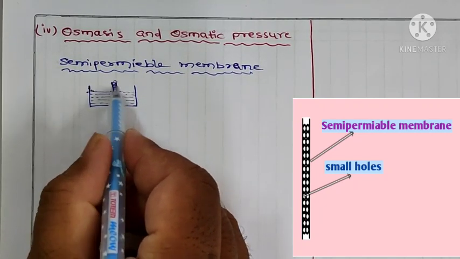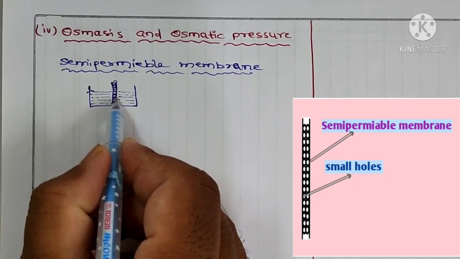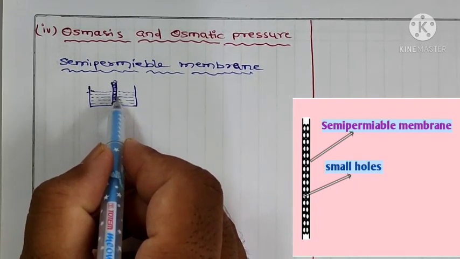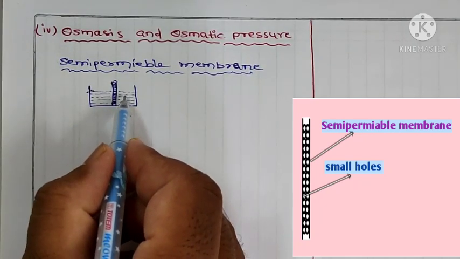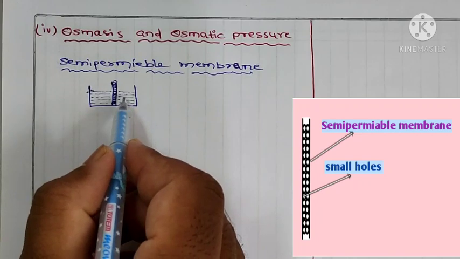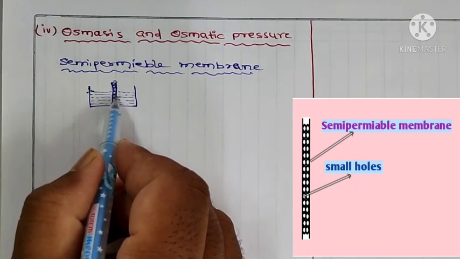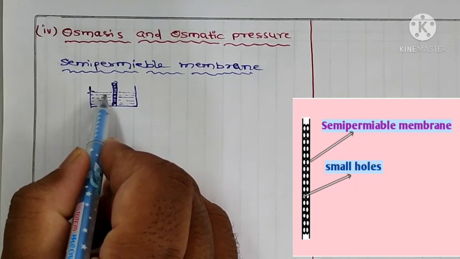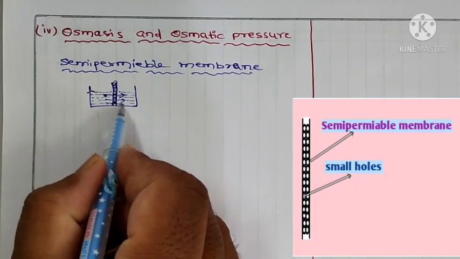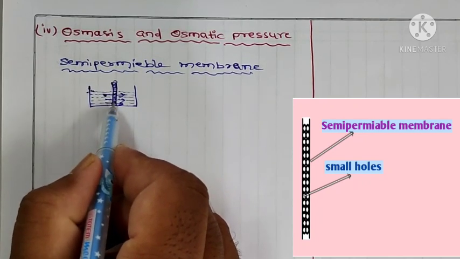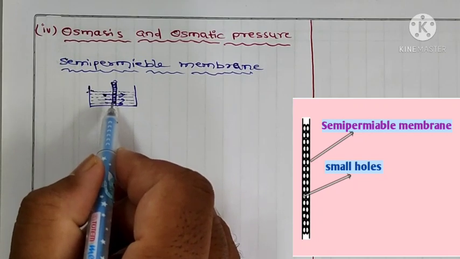So this is the layer. The definition: a layer which allows small or micro molecules or particles to pass through it is called a semi-permeable membrane.